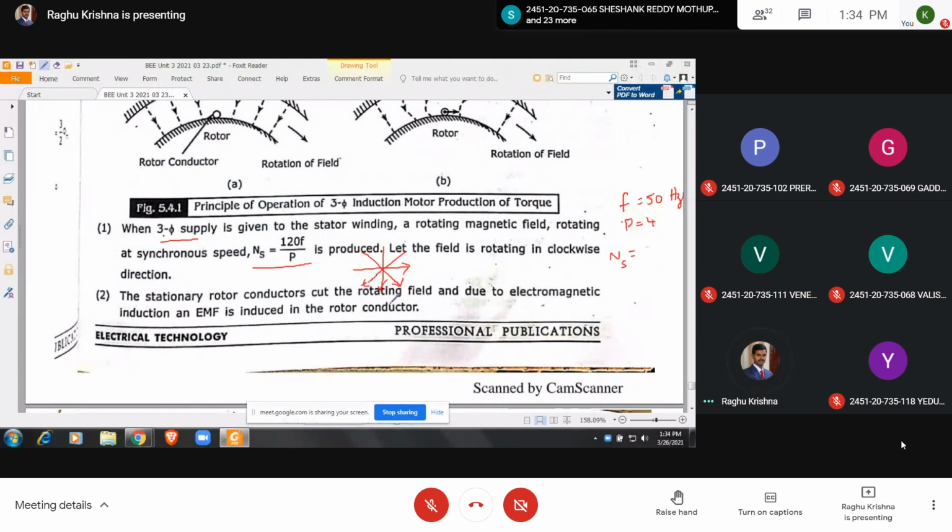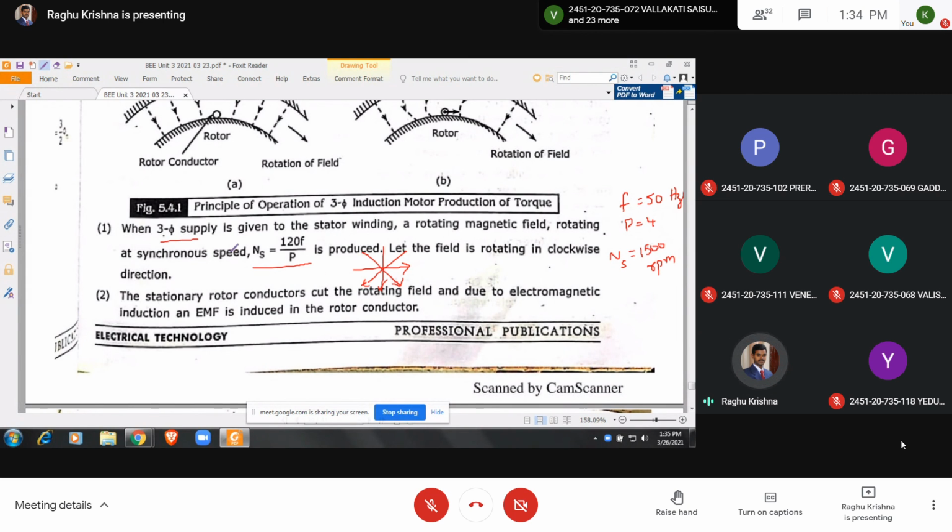If you substitute F equal to 50 and P equal to 4, you are going to get Ns equal to 1500 RPM. So in 1 minute, it makes 1500 revolutions. That will be the speed of the rotating magnetic field.